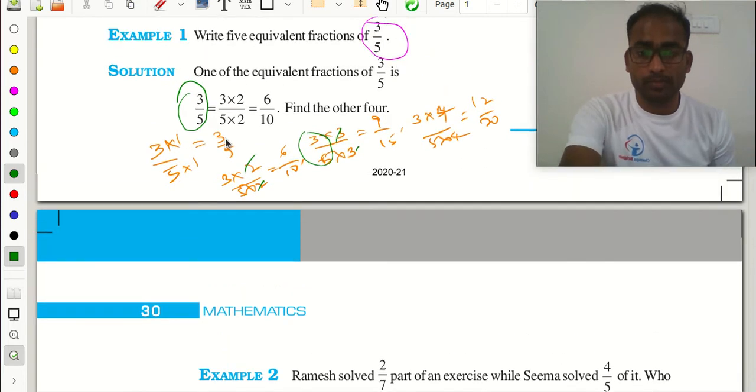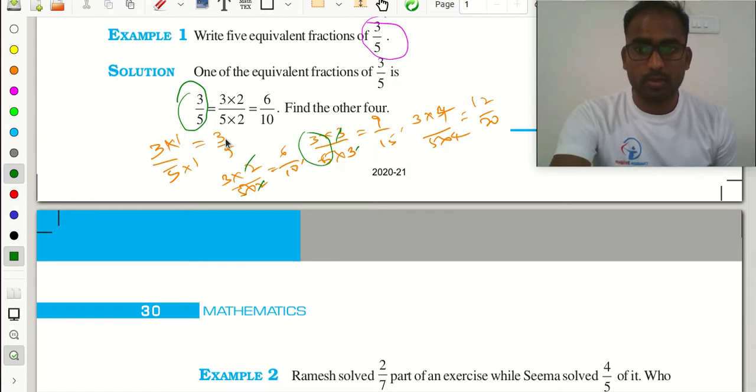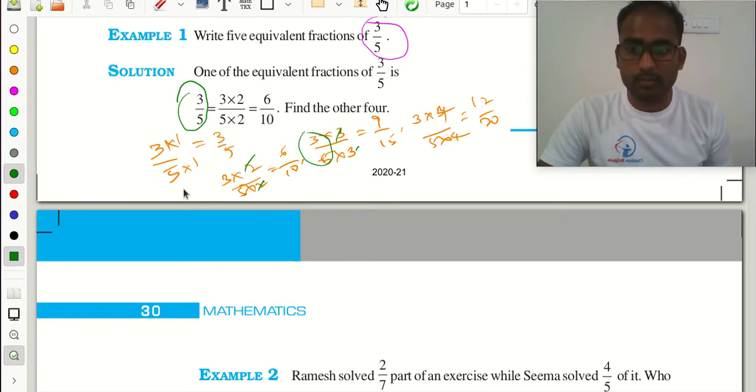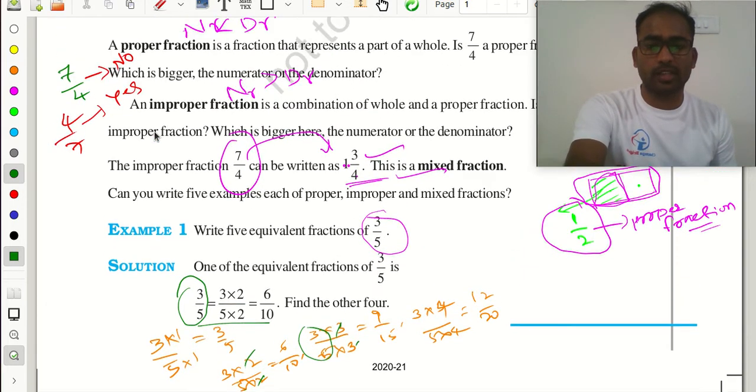Sorry, how to change mixed into proper system? How to change improper integer to proper integer? No sir, mixed system into proper system. No, Praveen, what is he saying? Sir, how to change the mixed fraction into improper fraction? Yes, mixed fraction into improper fraction.